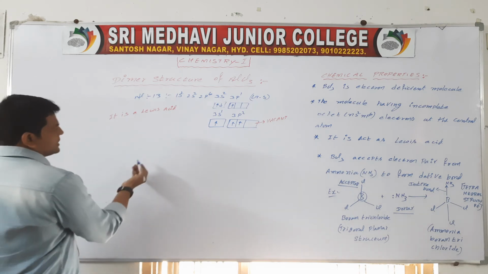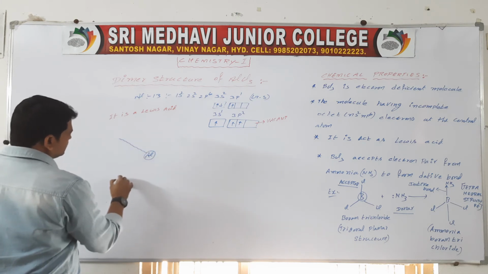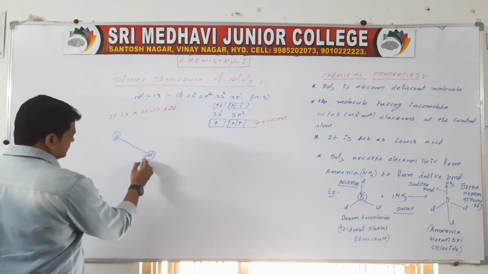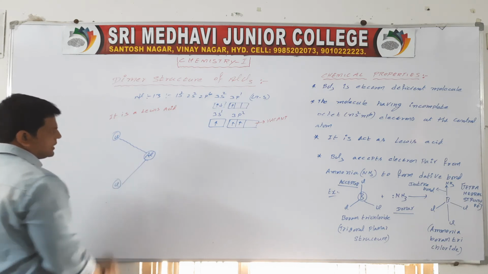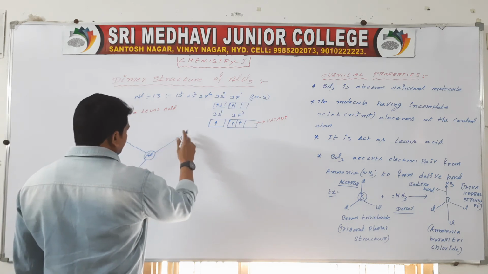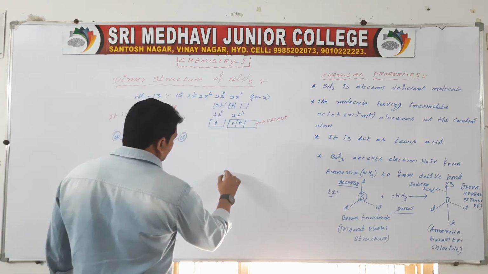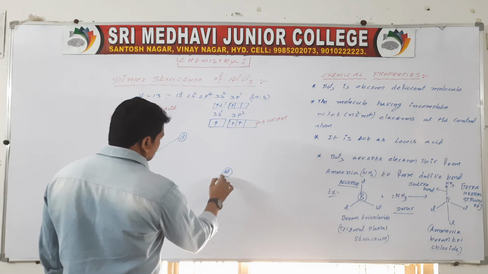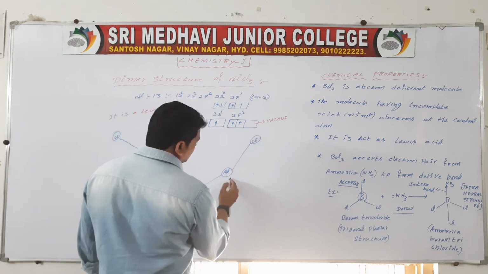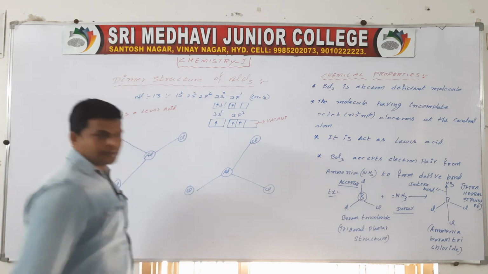So see here, Al forms bonds with Cl, Cl, Cl and here Cl, and the next Al forms bonds with Cl, Cl, Cl like this.